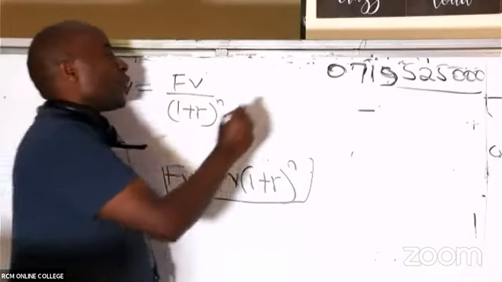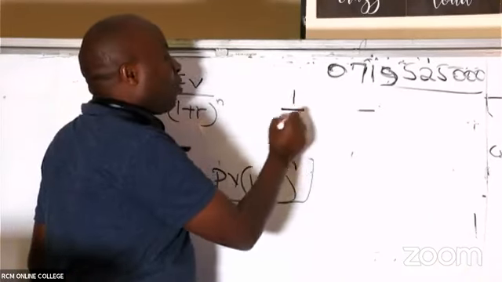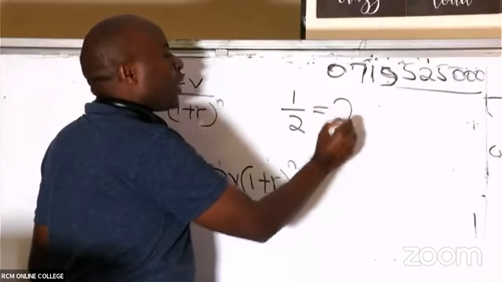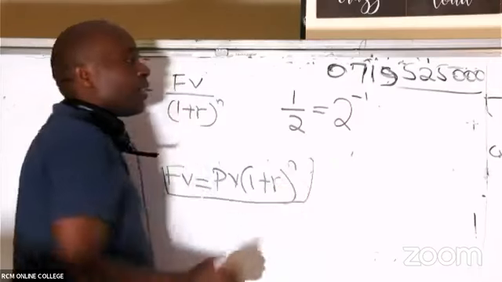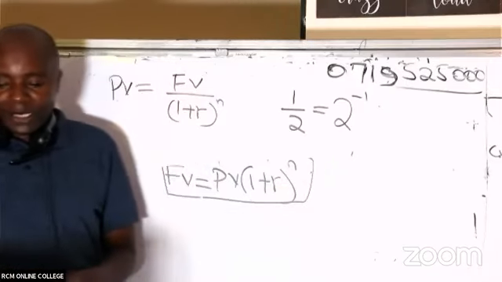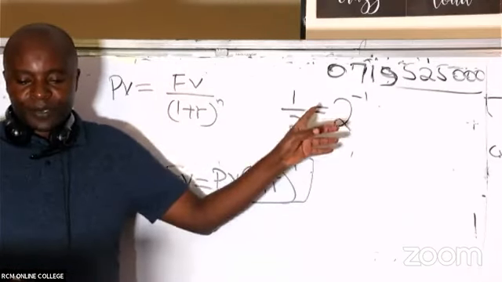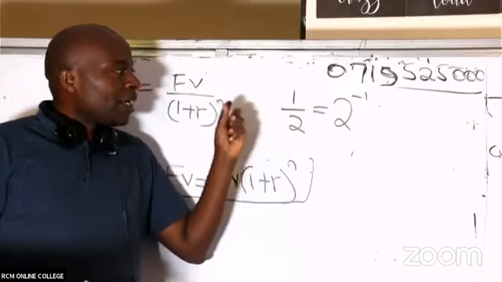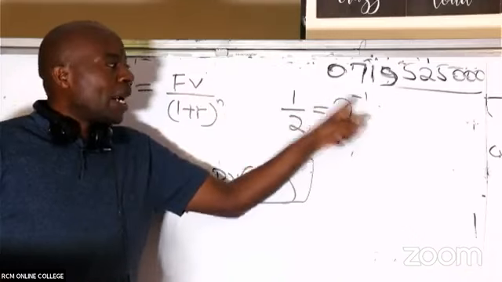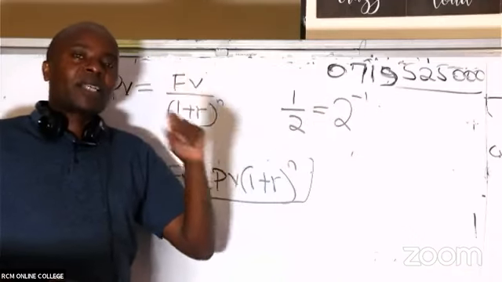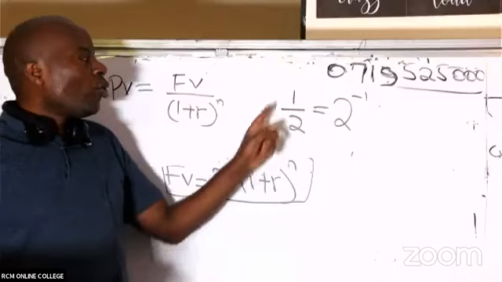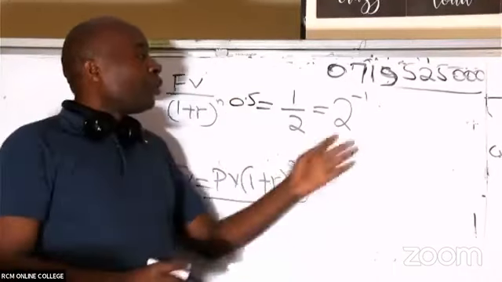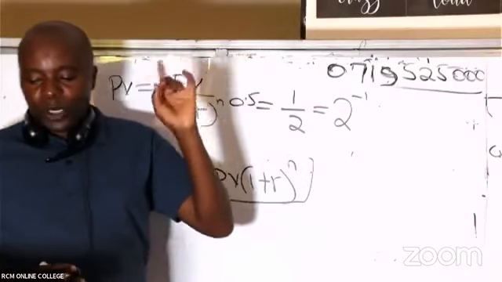In mathematics, if, for example, you are given 1 over 2, is there somebody who knows that 1 over 2 can be written as 2 raised to minus 1? That I can take this denominator and make it part of the numerator, but introduce what we call bar 1. Can somebody use your calculators? I know 1 divided by 2 is the same as 0.5. This I know. But how about 2 raised to minus 1?